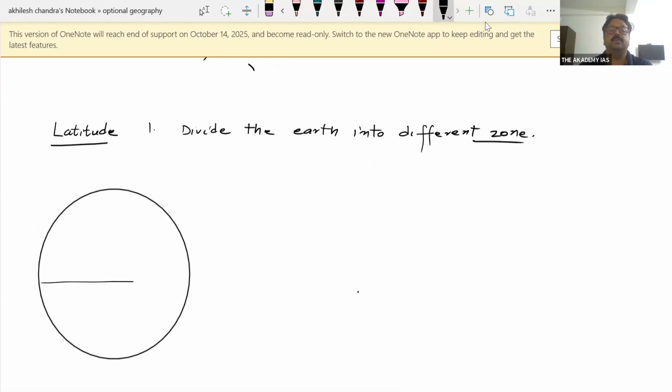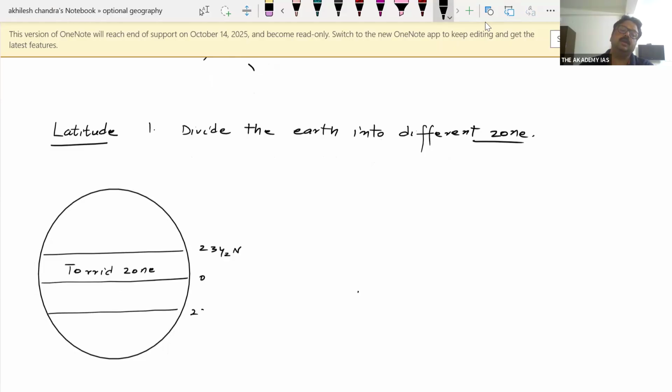We have a torrid zone here, 0 to 23.5 north and 23.5 south. Between 23.5 north to 66.5 north, this is the temperate zone. Here also we have temperate.